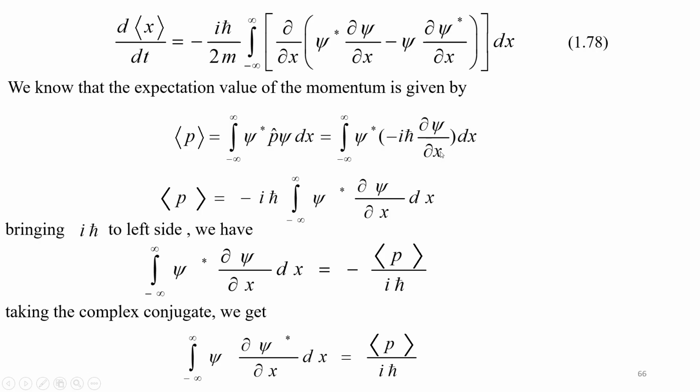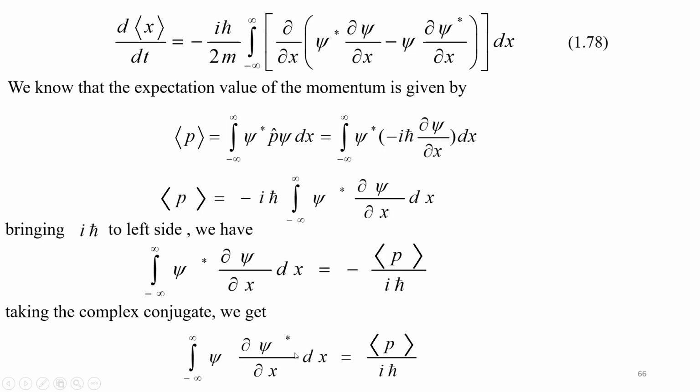So you pull minus i h cross out, we will have this. And bringing i h cross to the left hand side, we will have the integral from minus to plus infinity of psi star d psi by dx, which is equal to minus the expectation value of P divided by i h cross. Take the complex conjugate. So we can take the complex conjugate, we will get this expression.